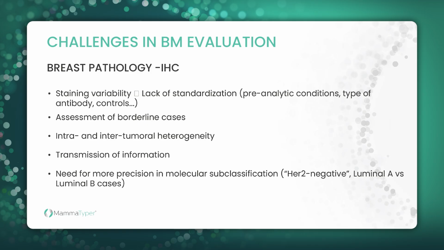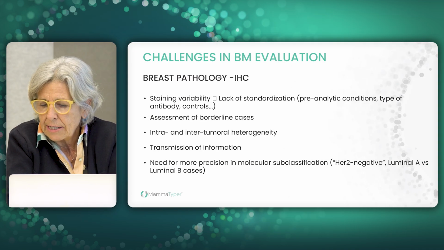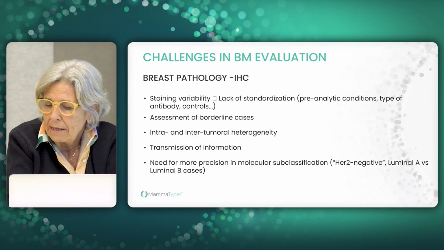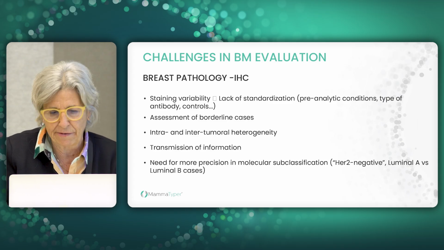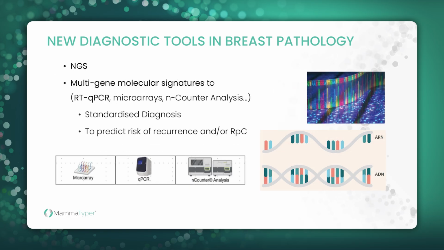Immunohistochemistry remains a standard diagnostic tool, but it has limitations such as staining variability, inter-observer differences, and difficulty in assessing borderline cases. You know very well that. That means that we need more precision in molecular breast cancer classification. Over the last years, some advances have shown up, digital pathology becoming one of the most important. Also, other techniques such as multi-gene molecular signatures are here to stay.